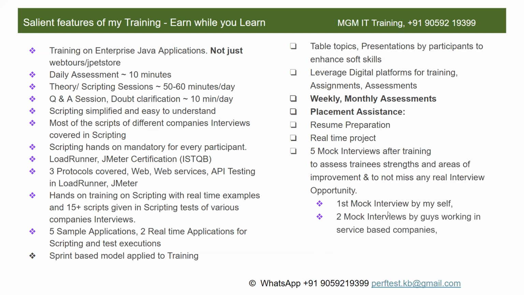And then the next 4 interviews I will be scheduling with the help of my friends who are working in service-based companies and product-based companies. 2 mock interviews by friends working in service-based companies, and 2 more mock interviews by my friends working in product-based companies. The reason behind this is I know what I teach and what I cover in the training, but it's not enough, right? If I miss something, you'll be at a loss.